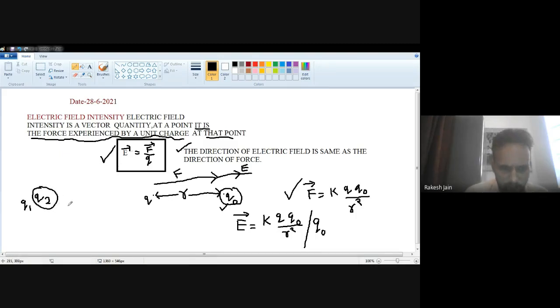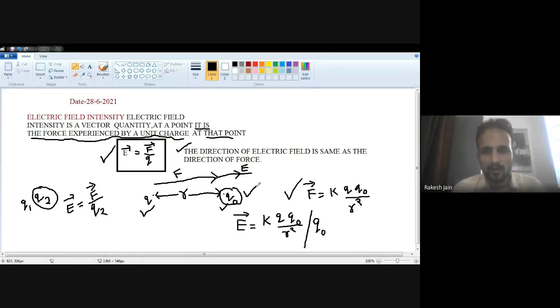Then E is equal to the force experienced by that charge Q2, that is K Q1 Q2 upon R square, divided by the charge Q2. Here there are two point charges, one mentioned as Q, the second as Q0, and I want to find the electric field intensity at Q0. That's why in the formula I have to write E is equal to F divided by Q0.